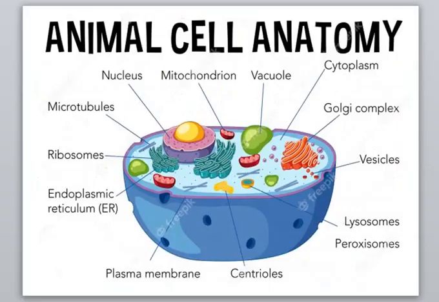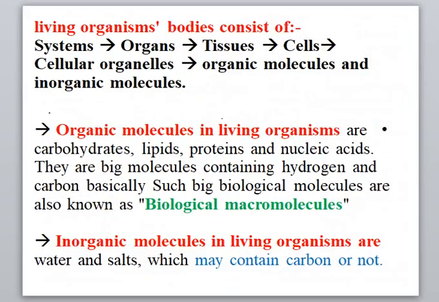We have to talk about the animal cell for an example. Animal cell, as you look here, consists of nucleus, mitochondria, vacuole, microtubules, ribosomes, and so on. Also, we will talk about it next unit. But you have to know that all of these things that are present inside the cell are called organelles. So, living organisms' bodies consist of systems, organs, tissues, cells, organelles.